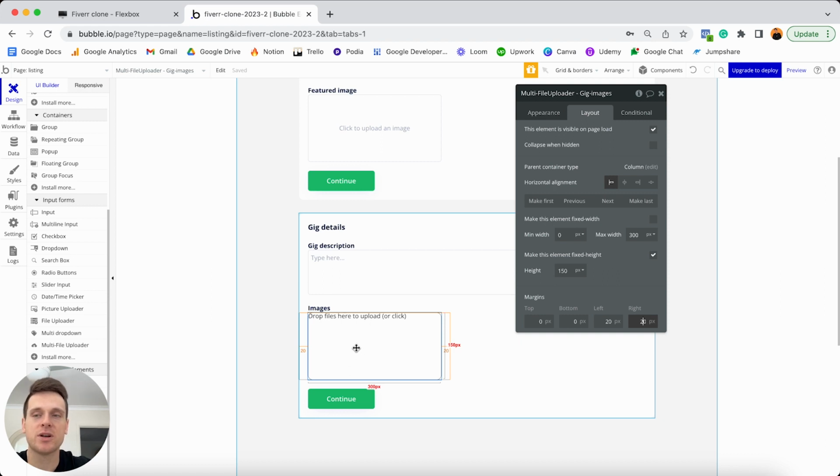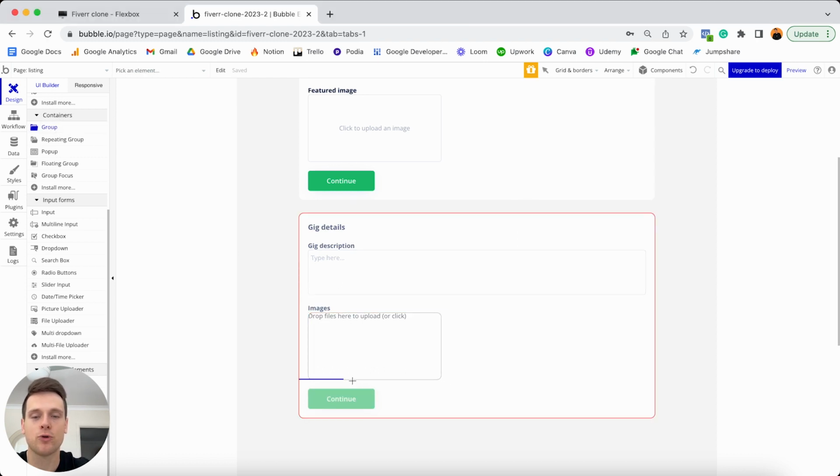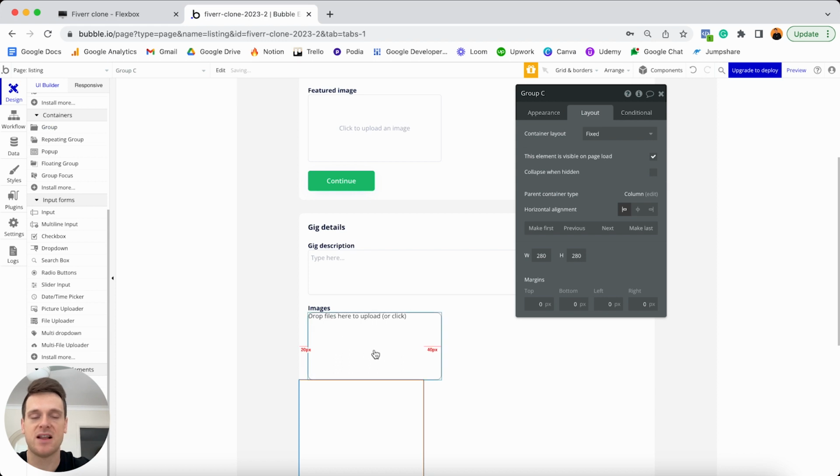And so in order to do that, what I'm going to do is first of all add a group element below this, and then I'll add a repeating group inside of that group. And the reason I'm adding the repeating group inside of a group is because group elements offer you some additional settings when it comes to actually hiding and displaying them. And I'll show you that in a moment. But what we're going to do is just head to our containers menu here, and I'm going to choose to add a group element below my multi-file uploader.